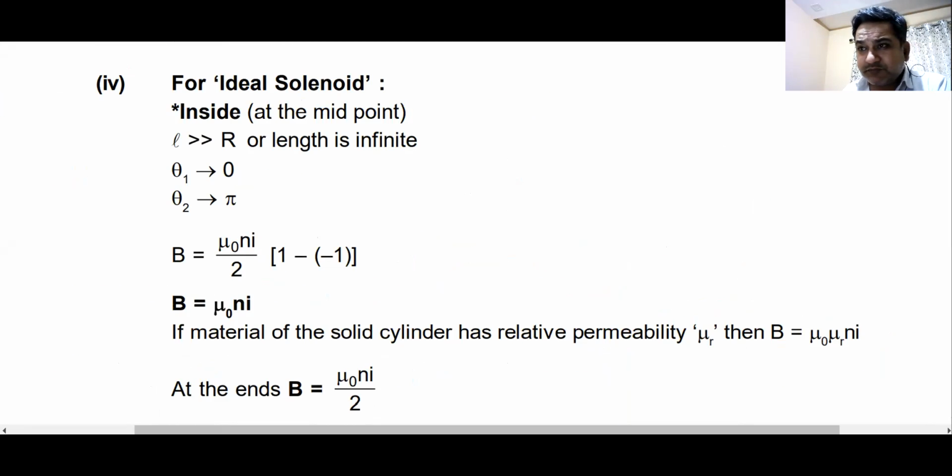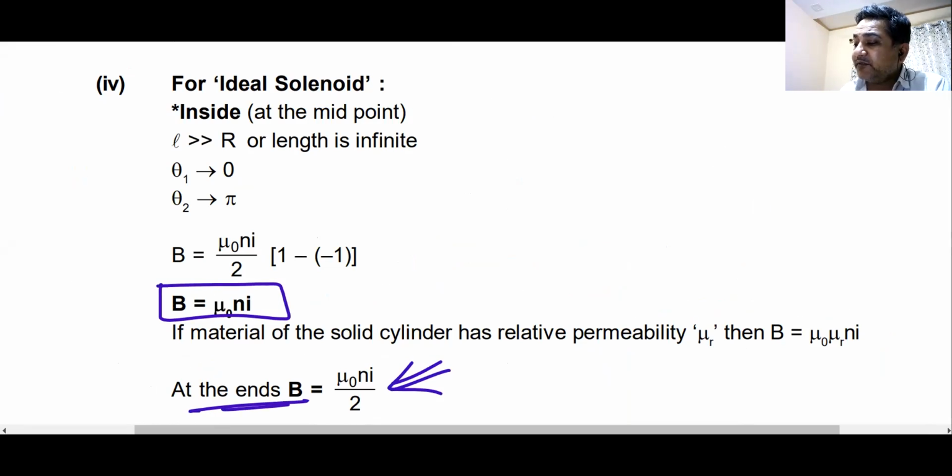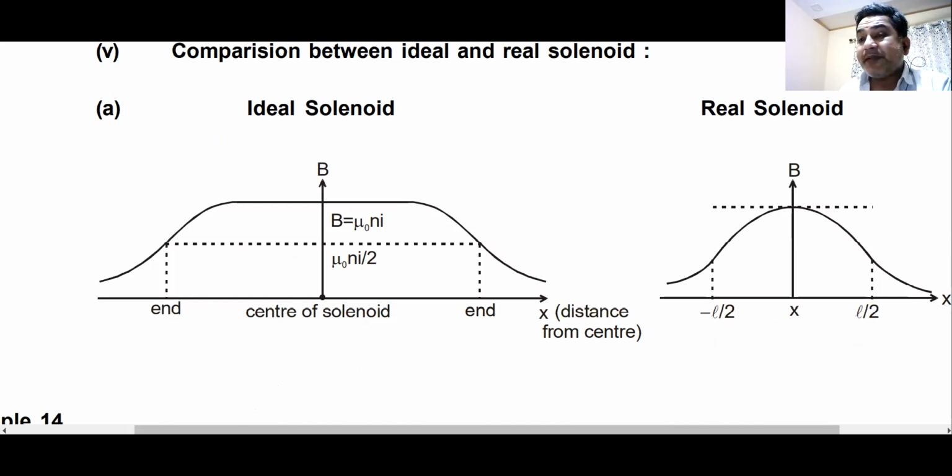Some people call it an ideal solenoid. An ideal solenoid is an infinite solenoid. Magnetic field is mu naught n I. At the end, magnetic field is mu naught n I by 2. I call it a semi-infinite solenoid. These people call it the end of the solenoid. If it is an infinite solenoid, it cannot have an end. Anyways, I cannot argue.